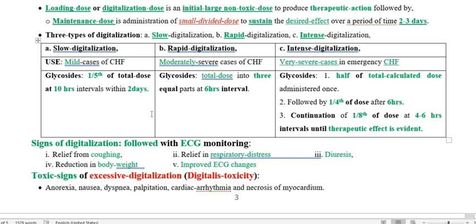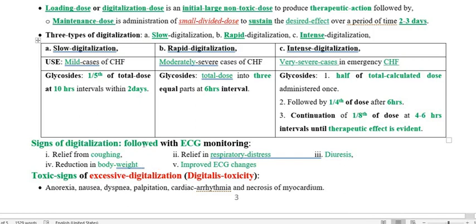Now we have to see which conditions benefit, in which conditions we use this cardiac glycoside, and what relief the patient will get. It will give relief from coughing, relief from respiratory distress, and also relief from edema. It will lead to diuresis.